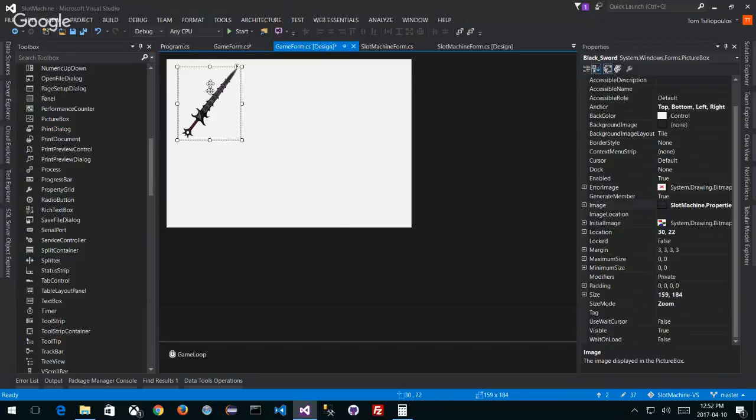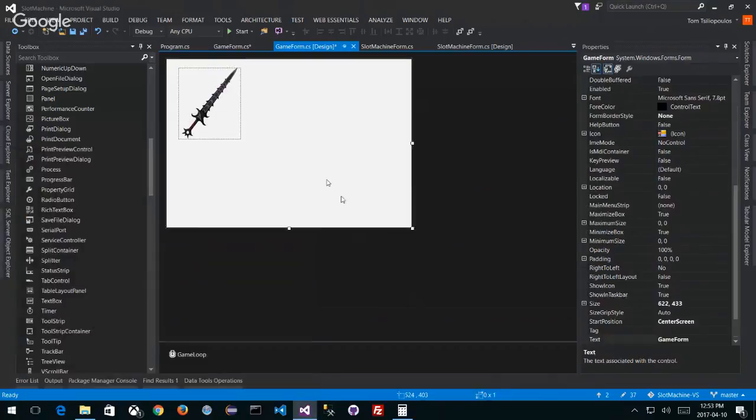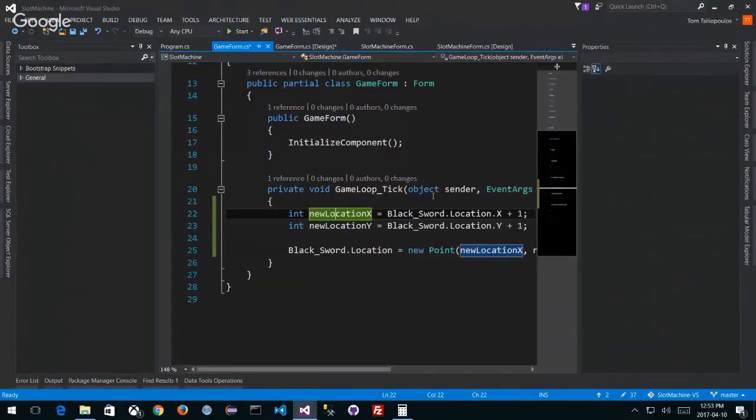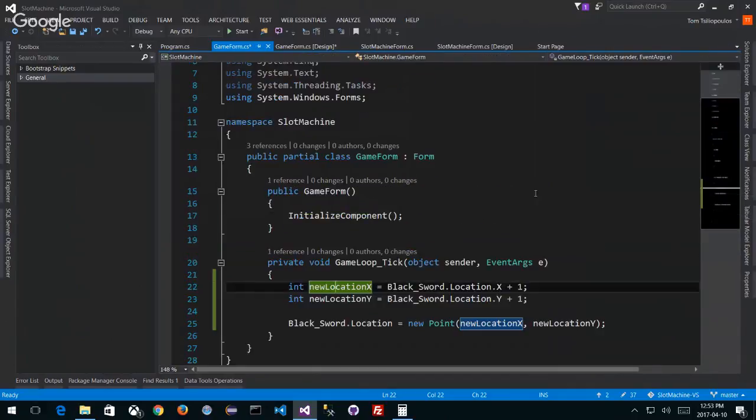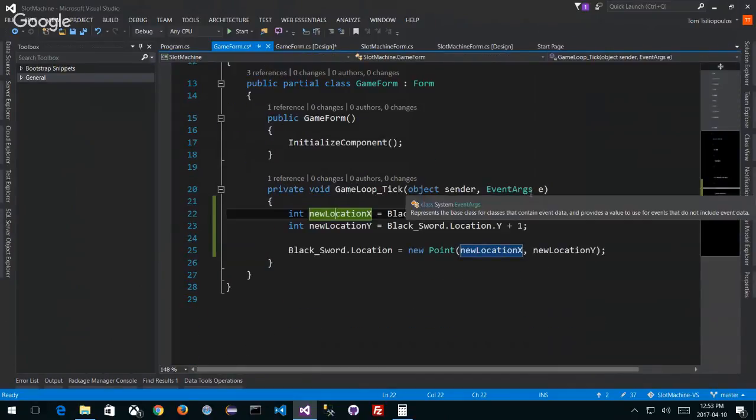So let's suppose that I want to do this loop. I want to move it down, and when the top of this goes below a certain point, I want to loop it so that the bottom of this image is off screen, and it goes back on the screen, and it keeps on doing that over and over again. That's more like what we have to do from a slot machine perspective anyway. So let's go back to the drawing board here. We know we can't rotate very easily without some kind of API or other thing we'd have to tap into, which we're not going to do because it doesn't make any sense.